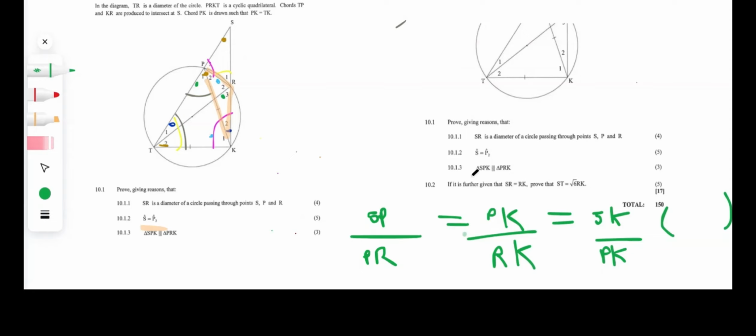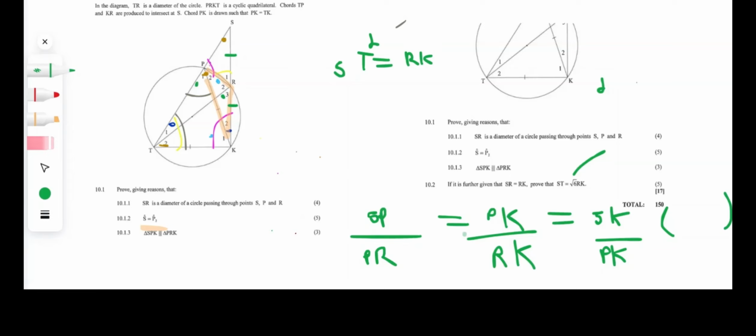Then for question 10.2, it is further given that SR equals RK. So now we have to prove that ST is equal to the square root of 6 multiplied by RK. So what does that square root mean? When we see a square root, what do we think of? We usually think of an exponent of 2, maybe ST squared previously being equal to something like RK.